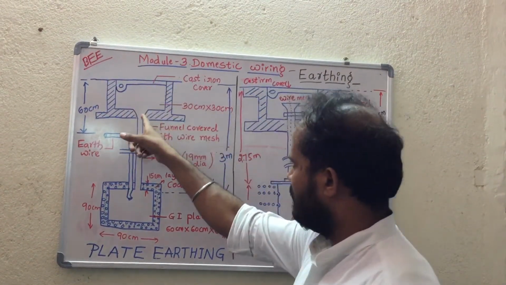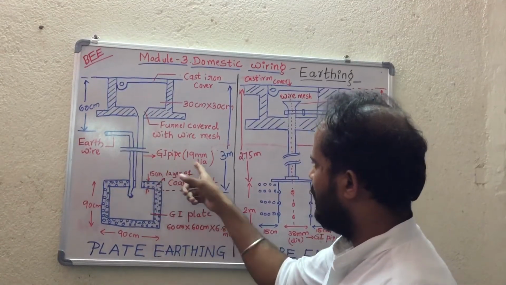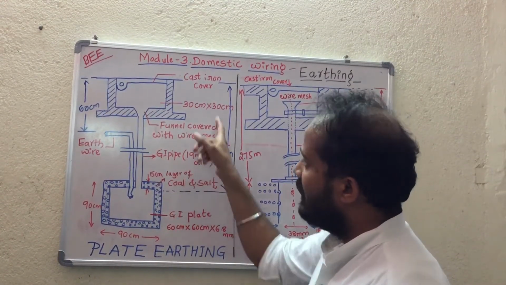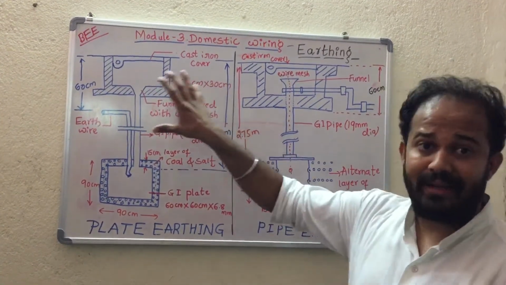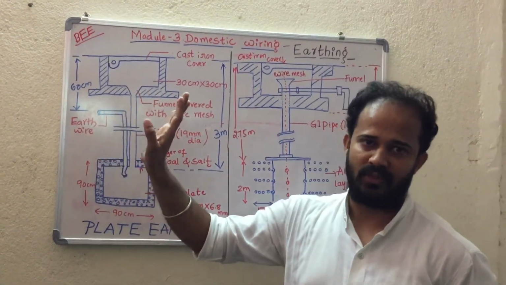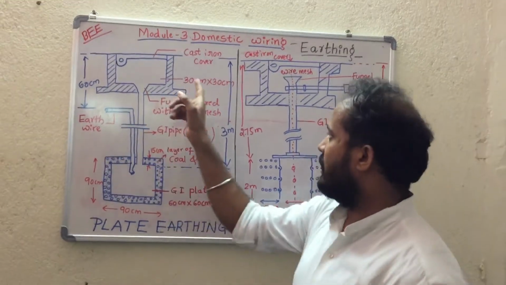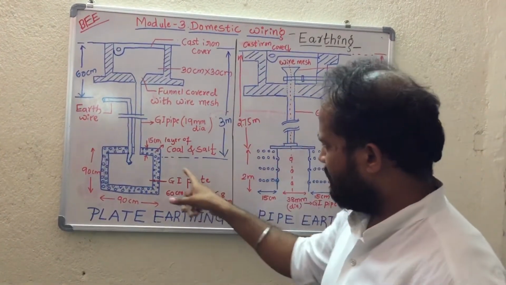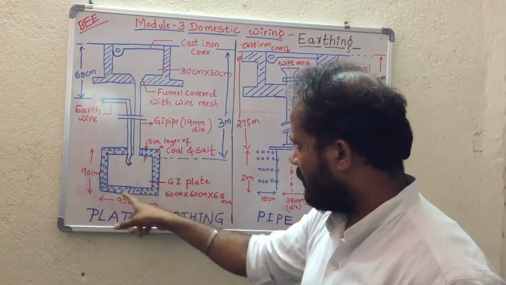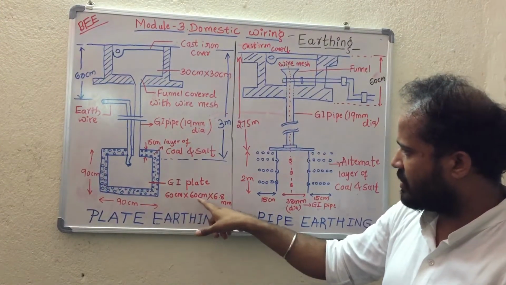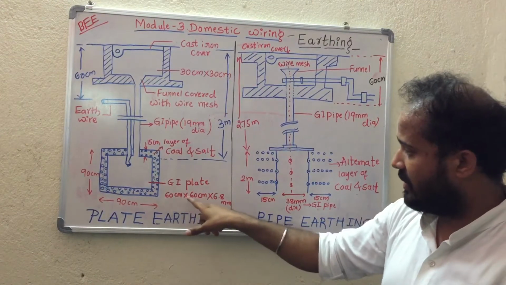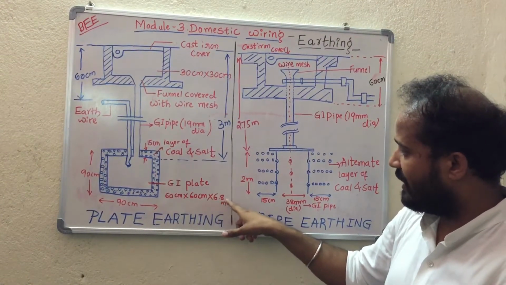Within the concrete then there is a connection of a pipe which is a GI pipe of 19 mm diameter. So the important thing for these diagrams is all the dimensions should be mentioned in the diagram. That is very important. Clear? So here you can see there is a plate being considered, a GI plate of the dimension 60 centimeter into 60 centimeter into 6.8 mm thickness.